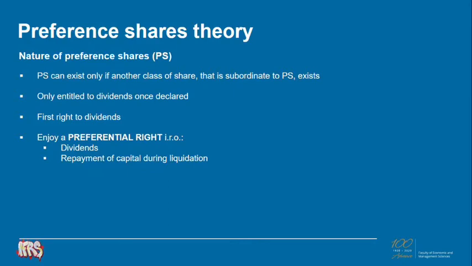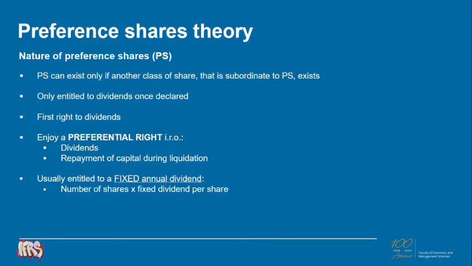But they also enjoy a preferential right in respect of the repayment of their capital during liquidation. But it's important to understand that they only have a preferential right to the repayment of their capital on liquidation of the company, because the preference shareholders are not entitled to a pro rata share of the net assets at liquidation of the company as the ordinary shareholders do.